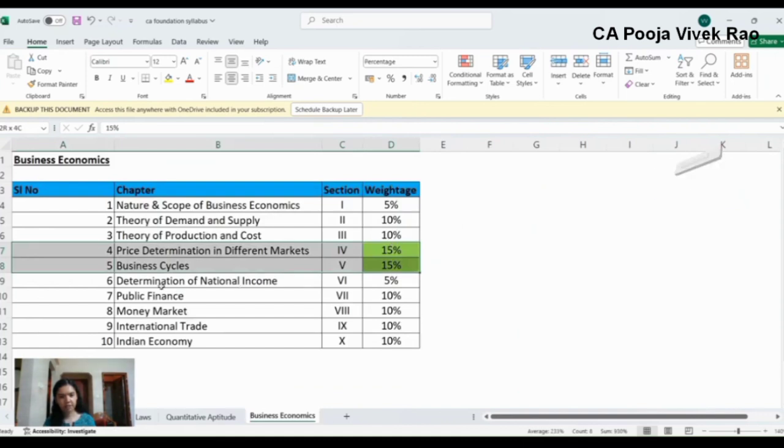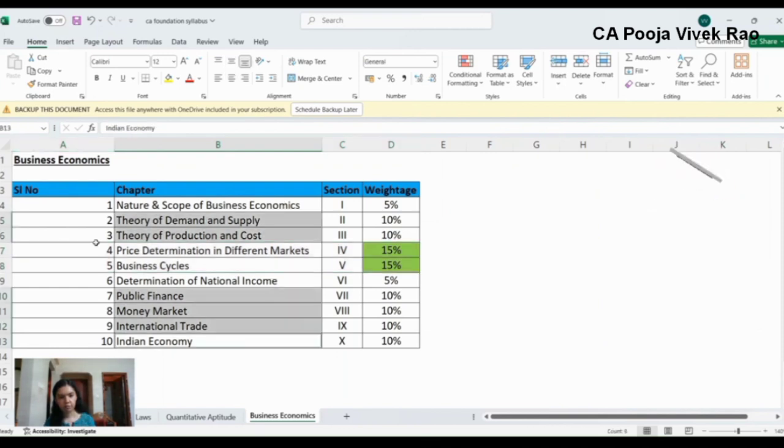In this you can see that the highest weightage is for chapter number 4 and chapter number 5. Chapter 4, price determination in different markets. The section wise weightage allocated to this chapter is 15%. And next is chapter 5, business cycles. The section wise weightage allocated to this is 15%.